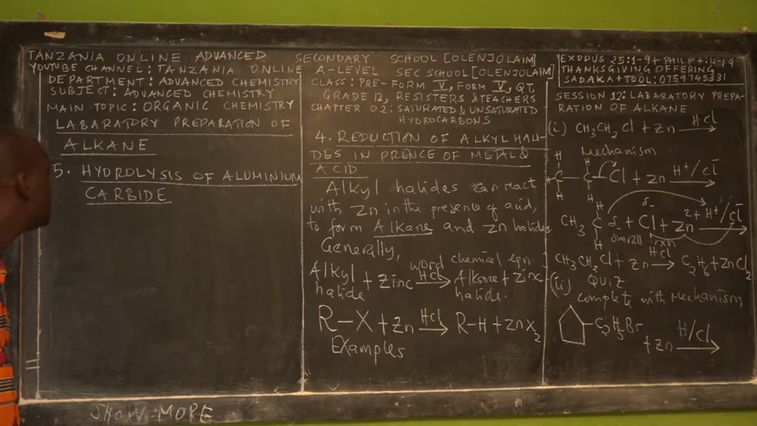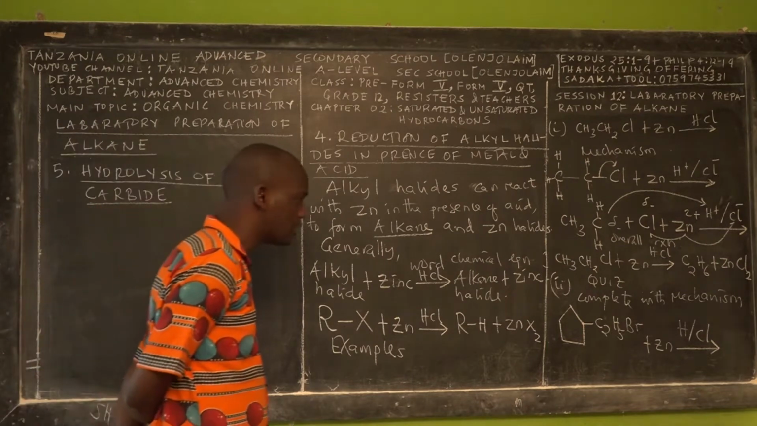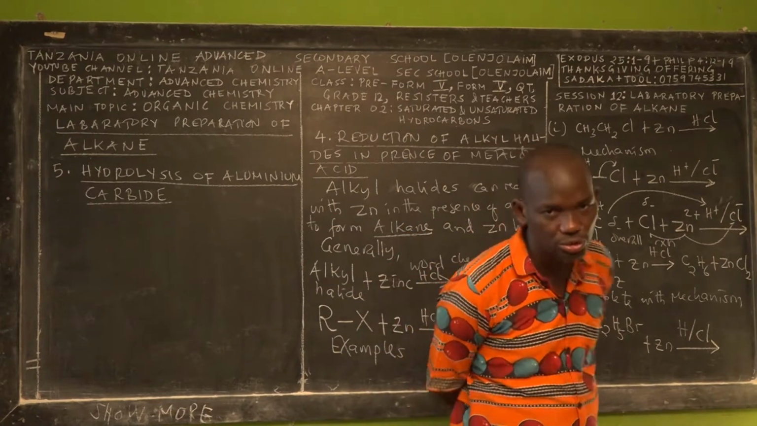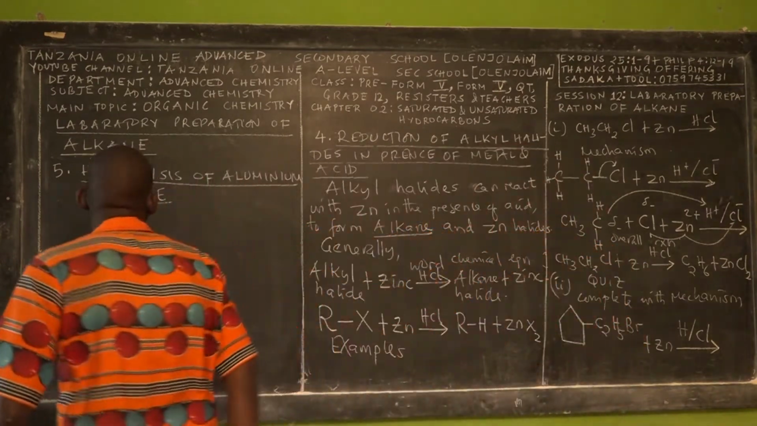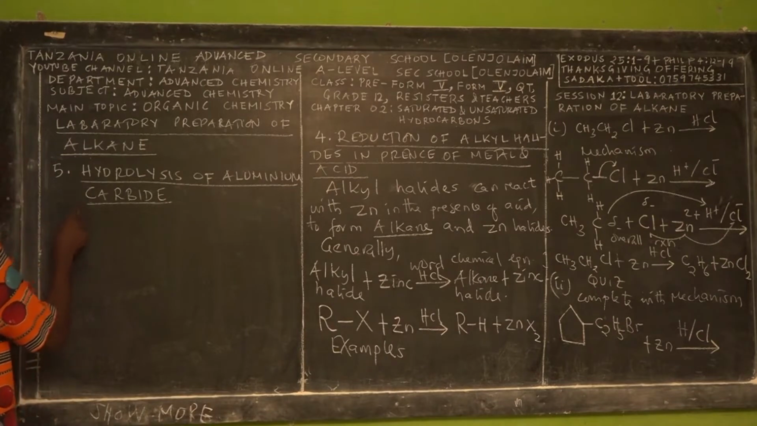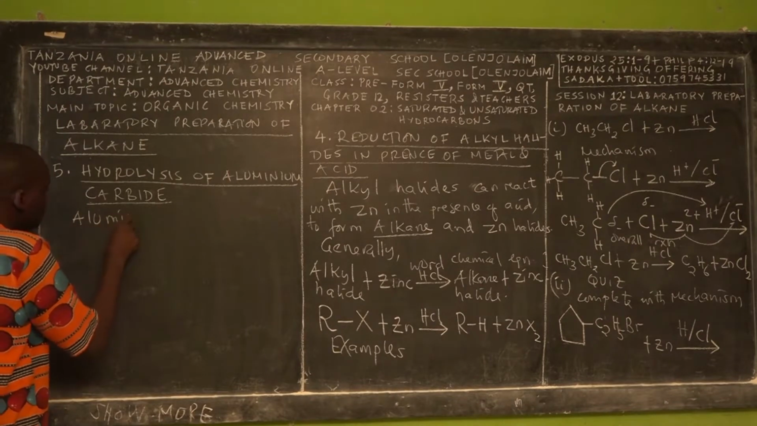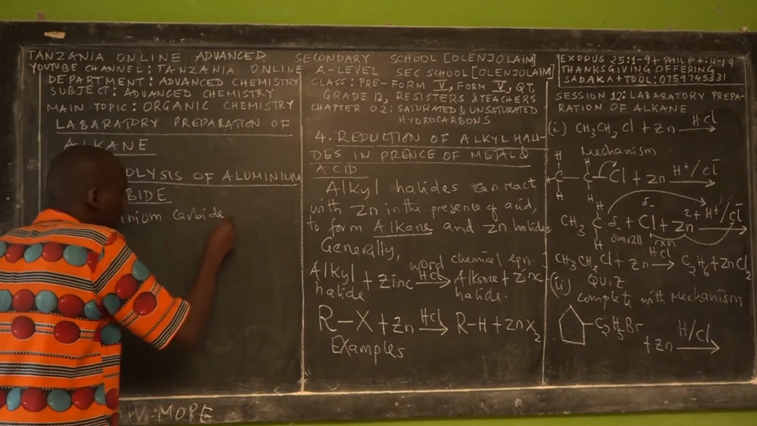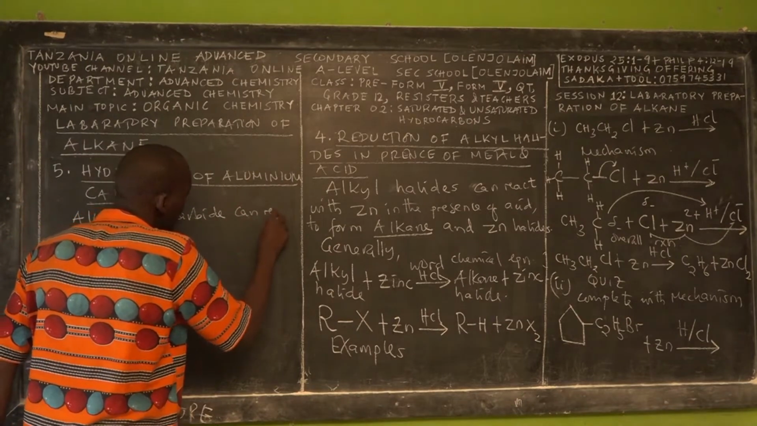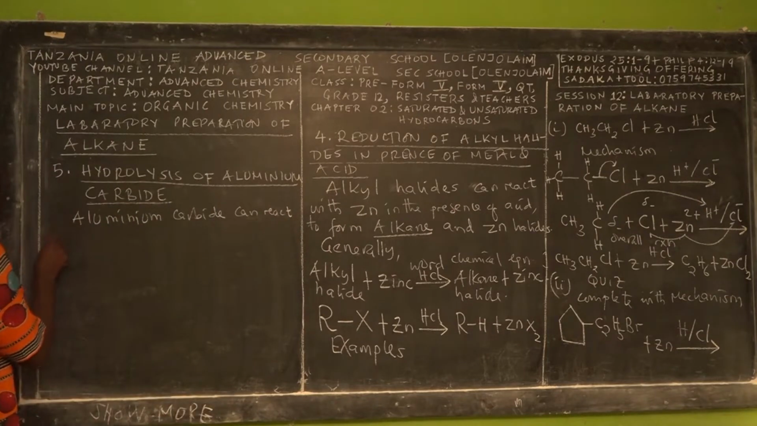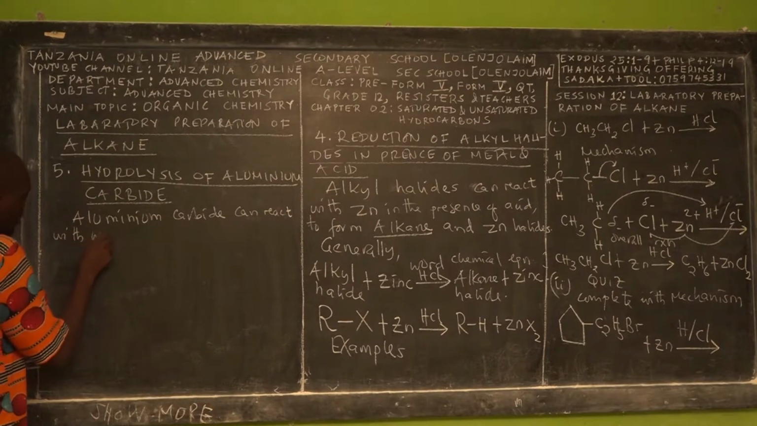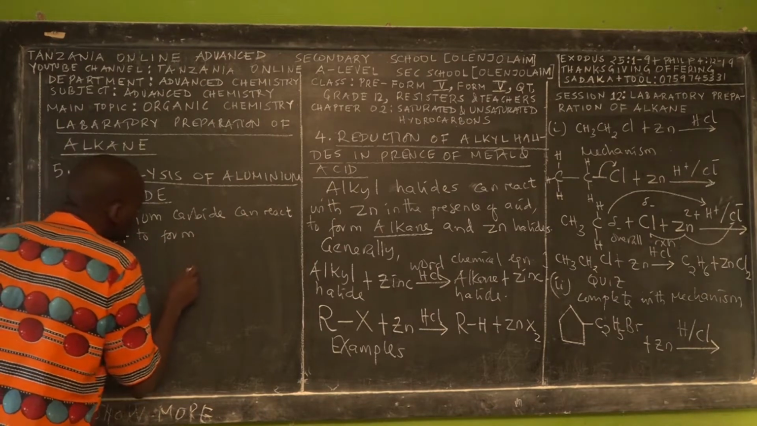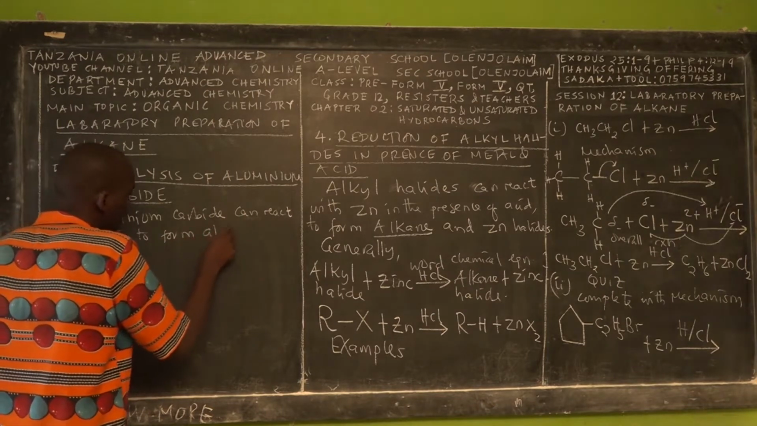So hydrolysis simply means the chemical breakdown when a chemical substance reacts with water. Okay? So you say that aluminium carbide can react with water to form what? To form alkane.